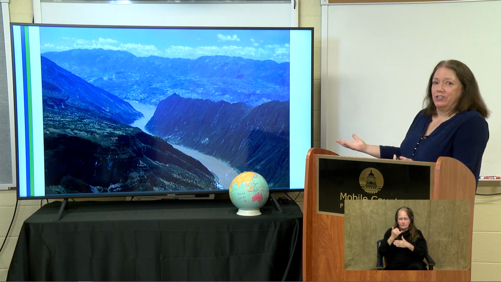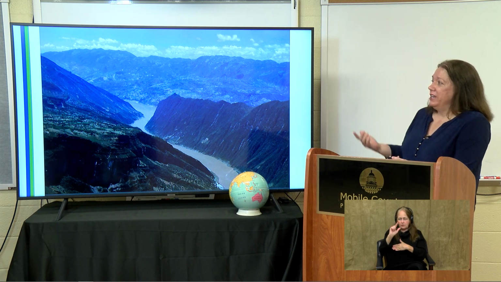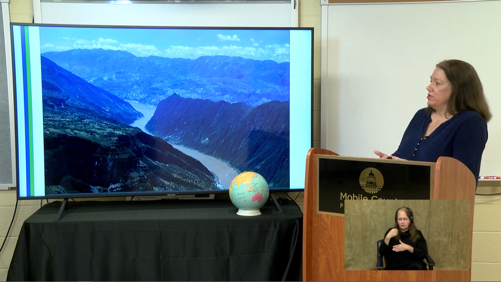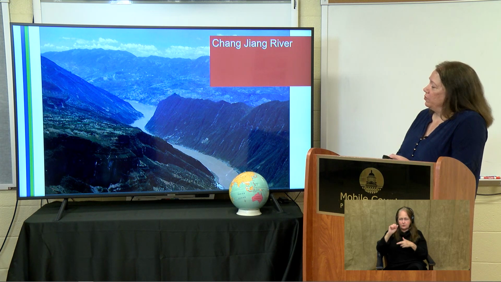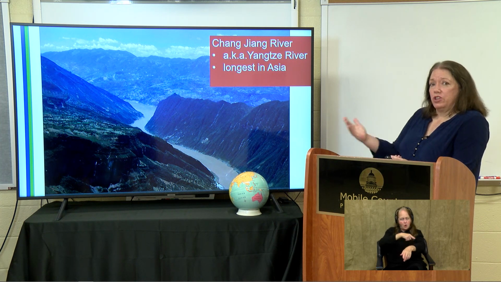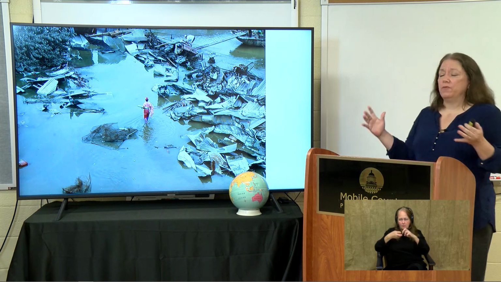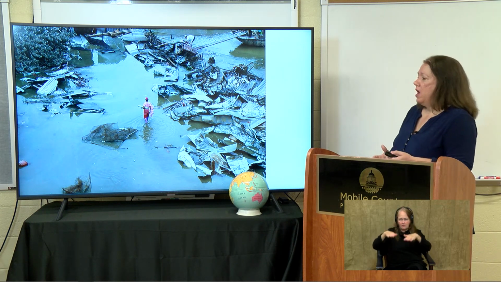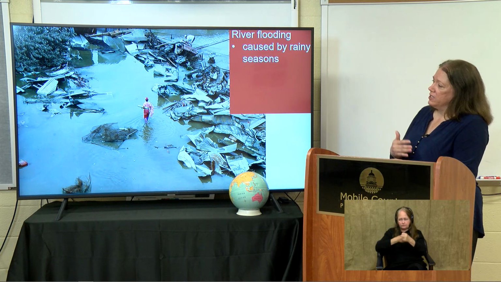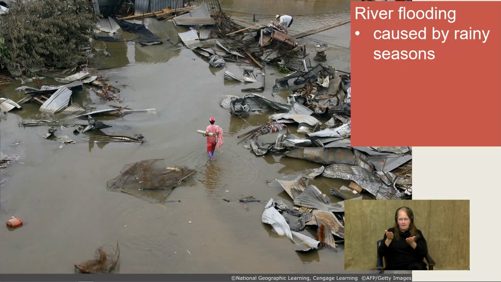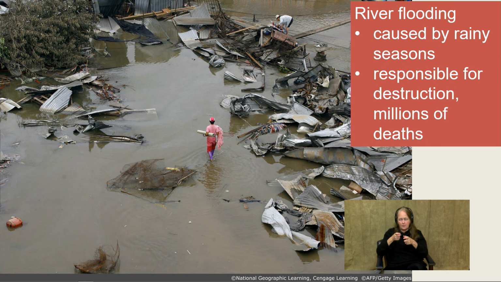But even if it's not a tropical storm, China has also had to deal with its own flooding from its rivers. Here you have a view of the Changyang River, which is also called the Yangtze River. It's the longest in Asia and the third longest in China. But one of the problems they have is with the flooding that has happened in this river. For centuries, it is caused by heavy rain, the rainy seasons, the monsoon seasons, and it's very hard to control. And unfortunately, it's been responsible for untold destruction. And millions of people have died from river flooding in China.